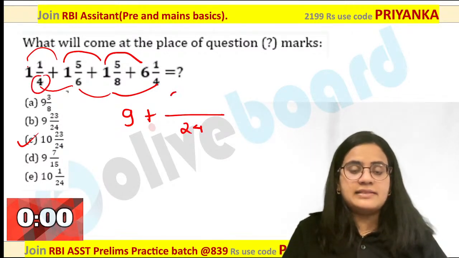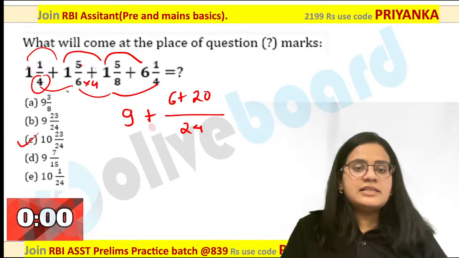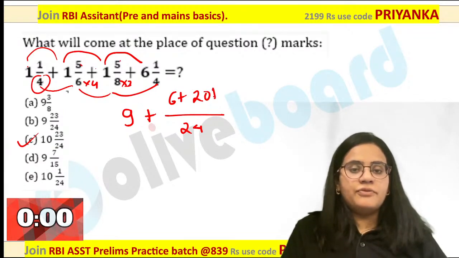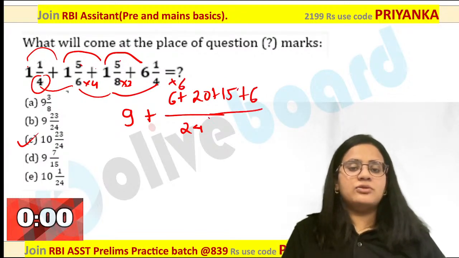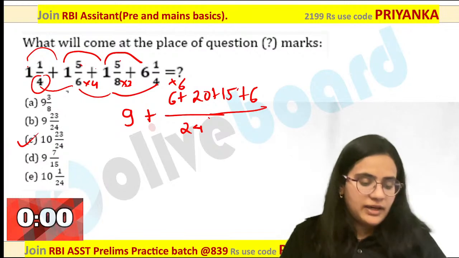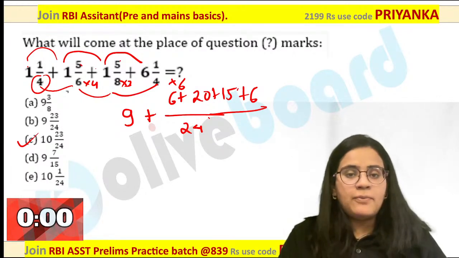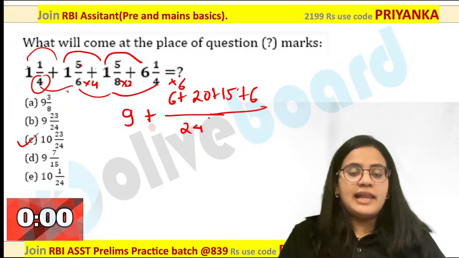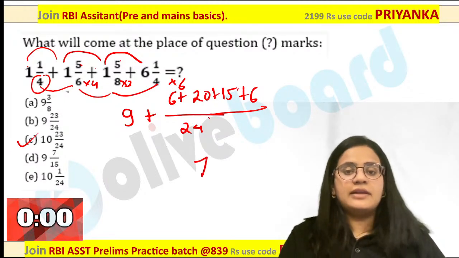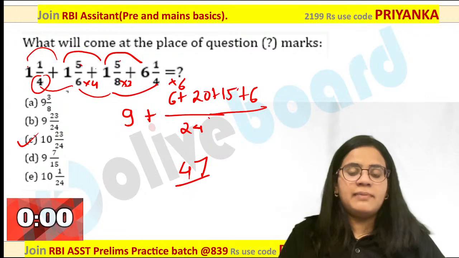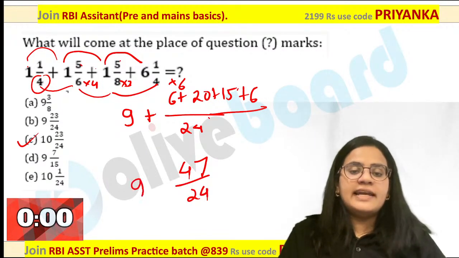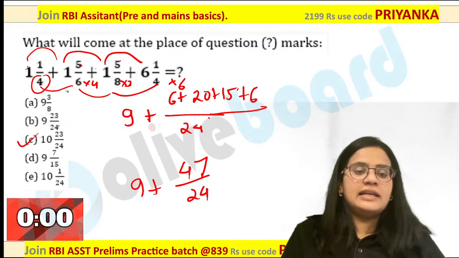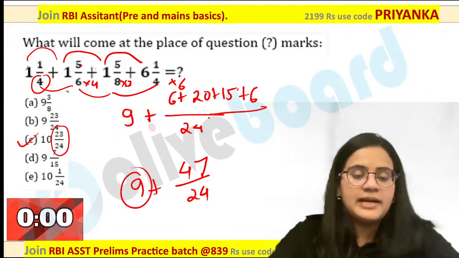Now how will you make it 24? This is multiplied by 6. This is multiplied by 4. 5 4s are 20. This is multiplied by 3. This will become 15 here. This is multiplied by 6. So you are going to get 6 as the value. This is nothing but divided by 24. Are you guys getting my point? Just add this value over here. This is nothing but 6 plus 5, 11 plus 6, 17. You can calculate the value over here, 47 by 24. So definitely I can say that it is 23 by 24 and 1 would be added here.